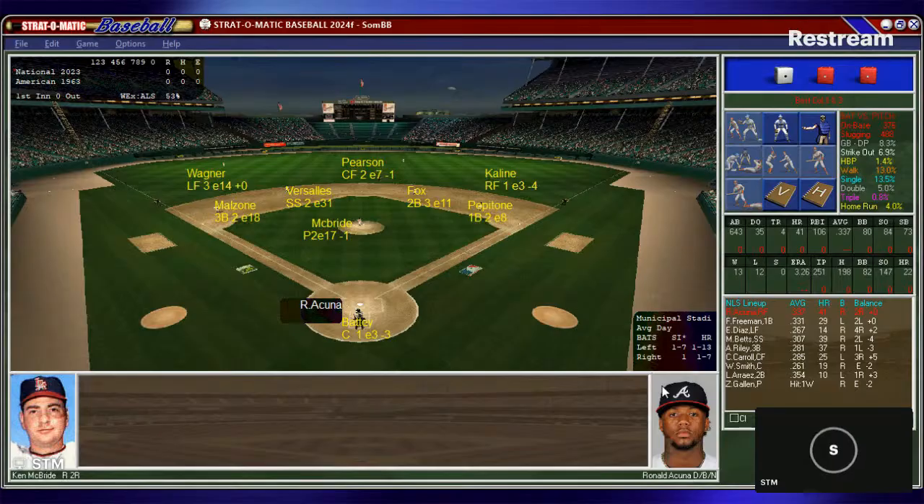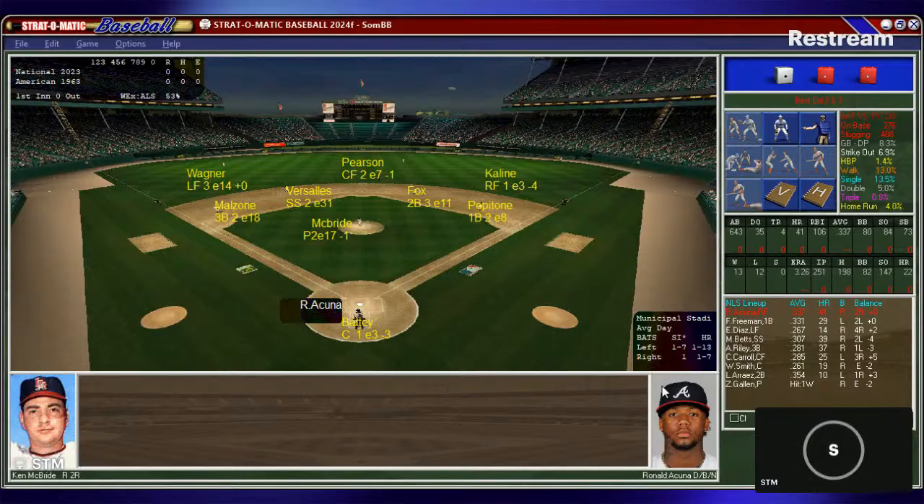1963. So with the American League being the home team, their defense is Wagner in left, Pearson in center, Kaline in right, Malzone at third, Versalles at short, Battey behind the plate, and on the mound from the California Angels will be Ken McBride. He was 13 and 12 on the year, 3.26 ERA, and he'll be the starter for the American League today.